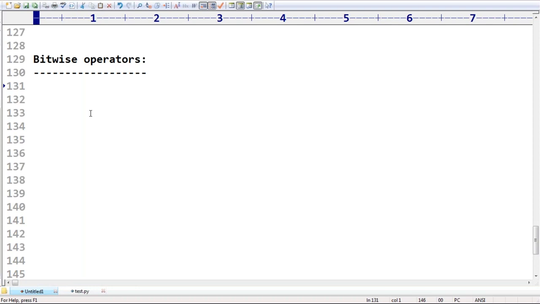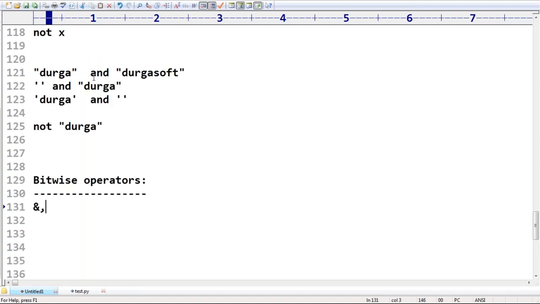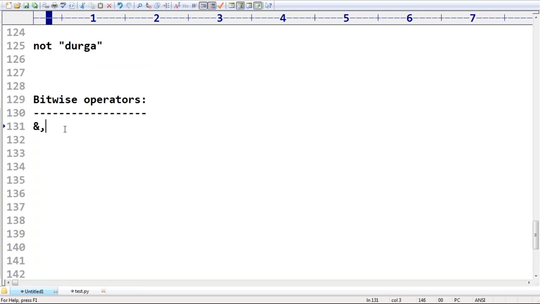Bitwise operators. Which are the bitwise operators? First thing, we apply them bitwise, bit by bit. Earlier we used and, or, not. These things are logical operators, right? So now I'm taking these as logical operators.